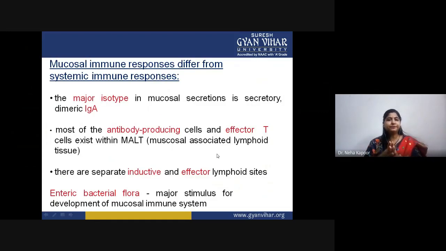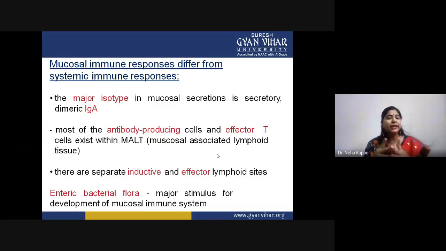Now, the point is what is mucosal immune response and what is systemic immune response, because we are talking about the mucosal immune system. The major difference is that whenever you are talking about mucosal immunity, the major antibody that is produced is dimeric secretory IgA, because this is the only antibody that is released in the secretions, for example in the breast milk or in the various kinds of mucosal secretions inside the intestine.